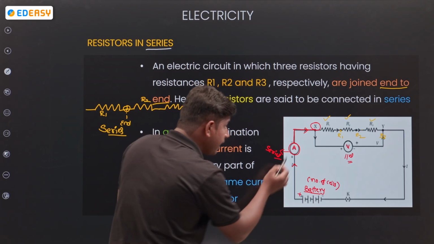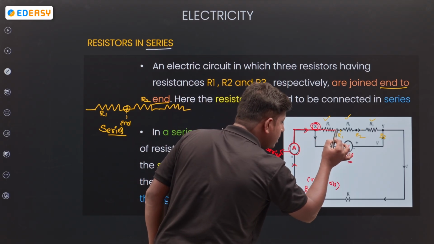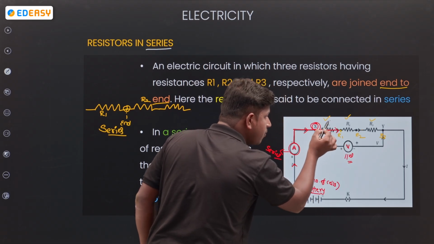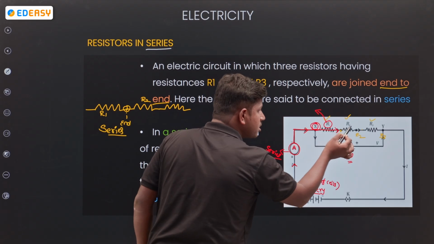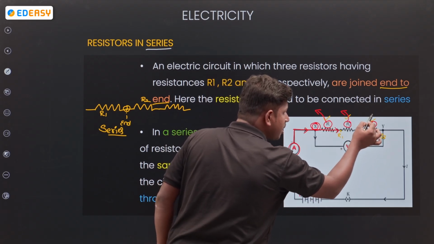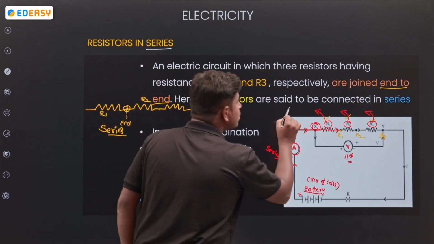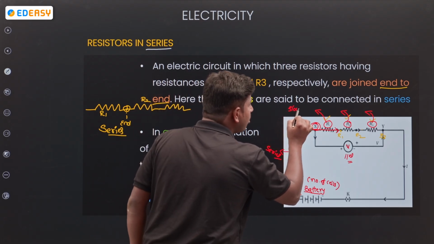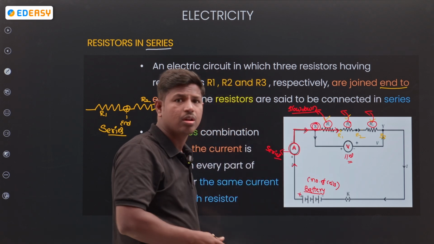Next, see at point X what happened. The flow is there at X. R1 is the first resistor, R2 the second, R3 the third. Resistance means slowing down the movement of electrons.